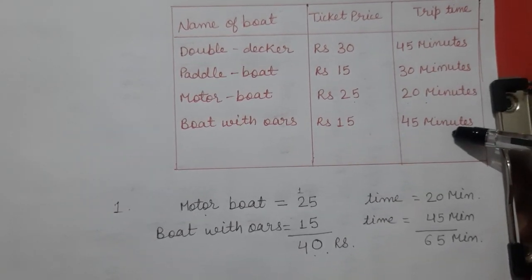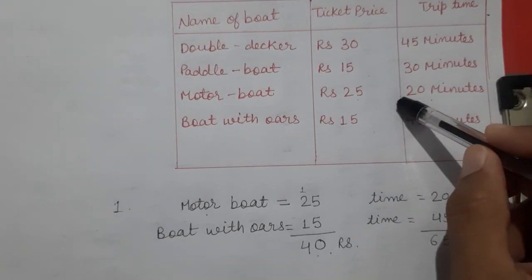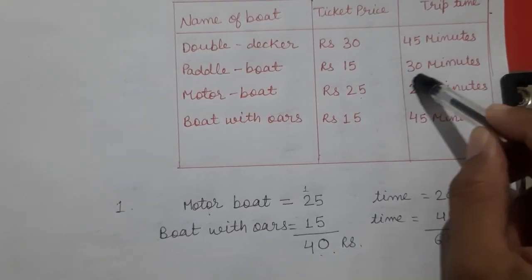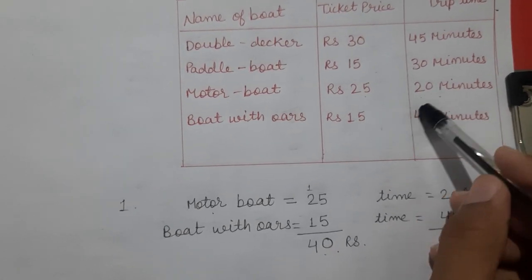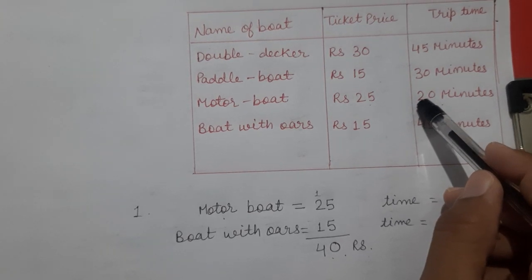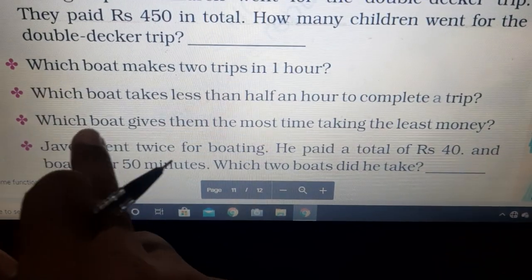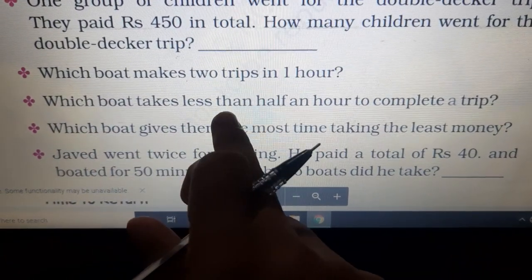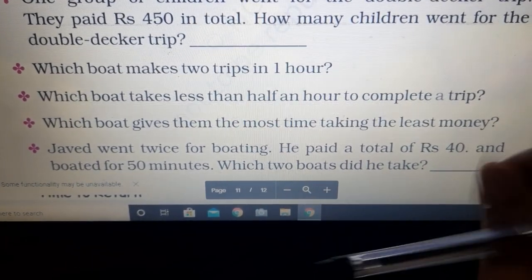Again 45 minutes is more than half an hour. So our answer is this 20 minutes. This is less than half an hour. So which boat took less than half an hour to take a trip? Motorboat, right? So the answer is motorboat.